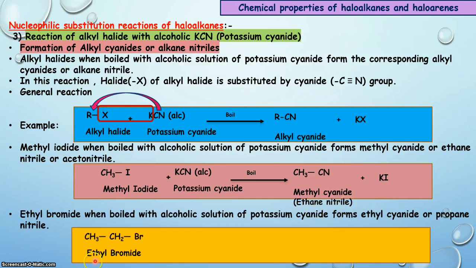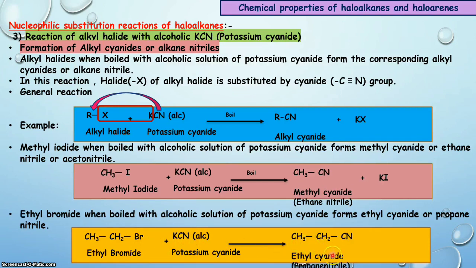The next example, where ethyl bromide is boiled with alcoholic potassium cyanide, bromine is substituted by the cyanide group and results in ethyl cyanide, and the byproduct is KBr. Ethyl cyanide is also known as propane nitrile.